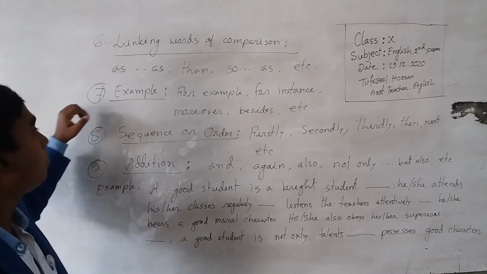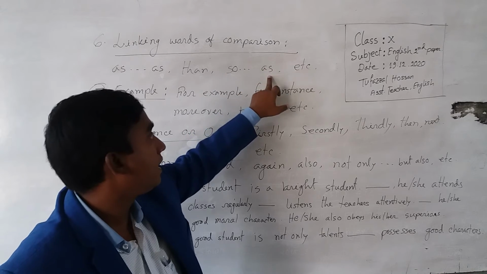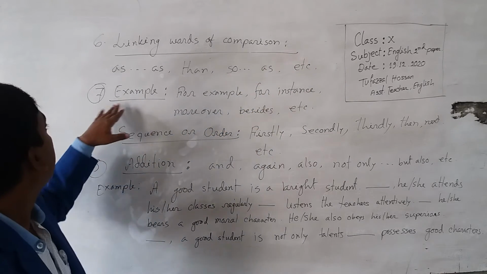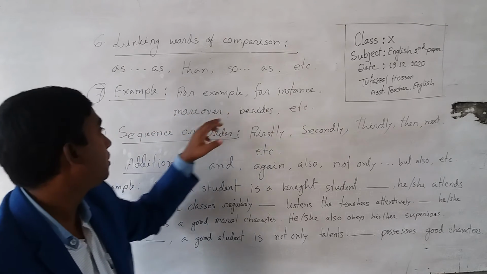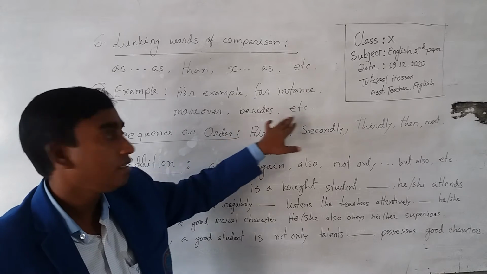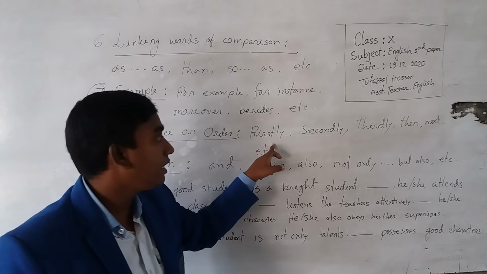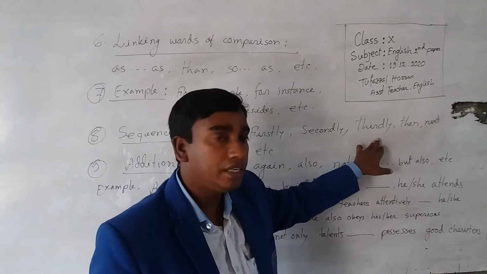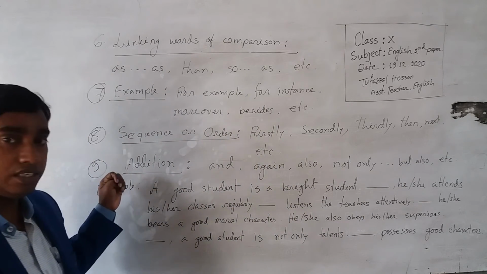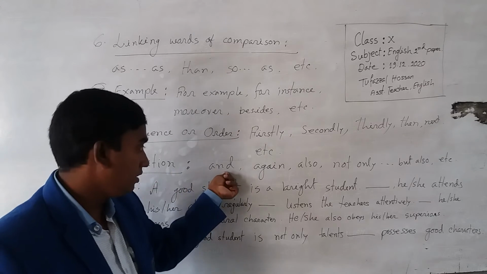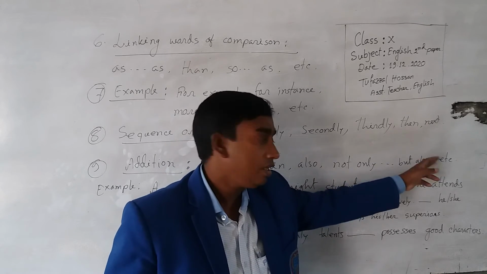Some words are comparison here: as, then, so, etc. And some words are example, like for example, for instance, moreover, besides, etc. And some words show sequence or order: firstly, secondly, thirdly, then, next, etc.